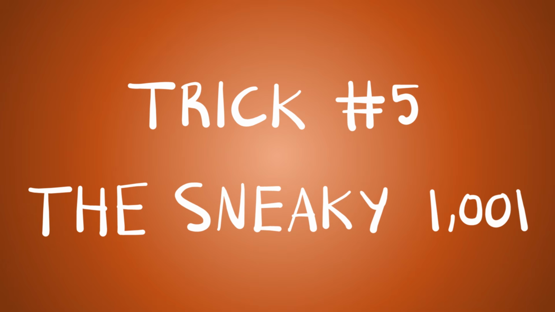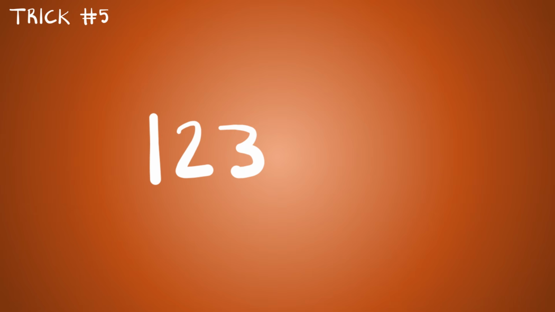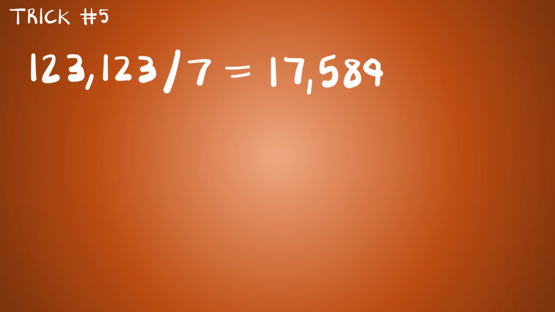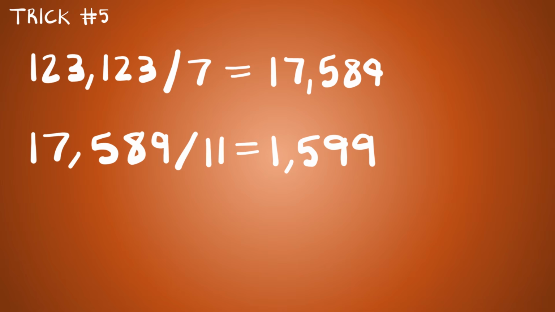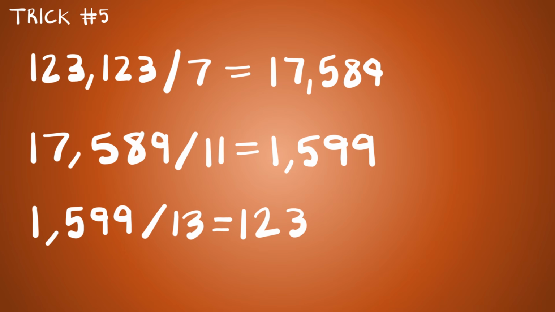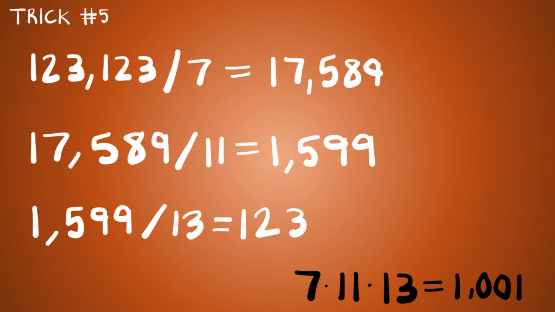Trick number 5. The sneaky 1001. Pick any 3-digit number. Write it twice to make a 6-digit number. Divide this number by 7, then by 11, and then by 13. The result will be the original 3-digit number. It doesn't really matter which order you do the division. The trick is that you're effectively just dividing by 1001.